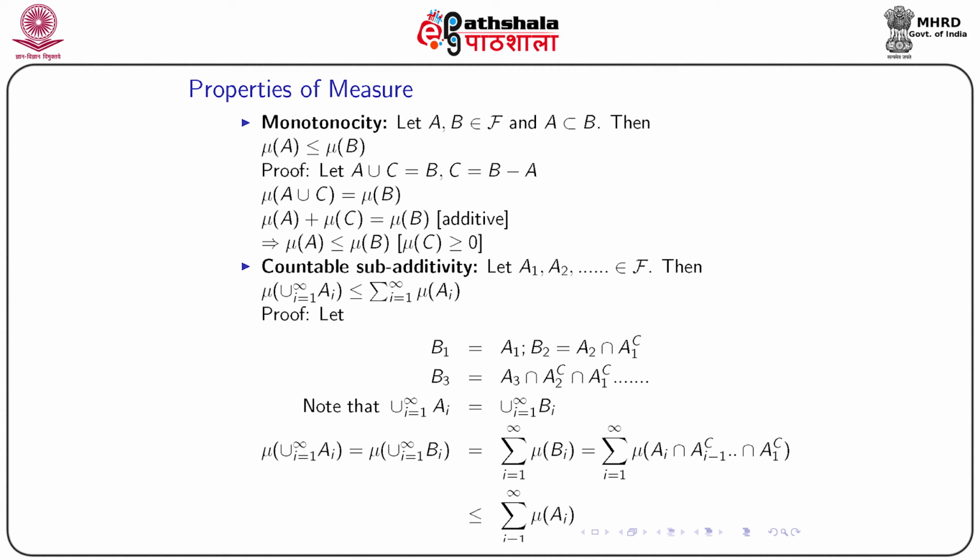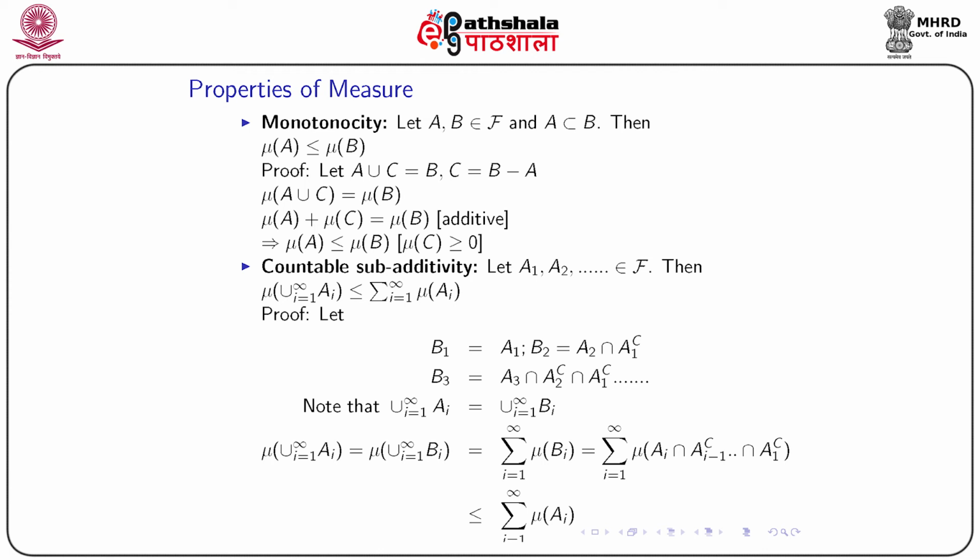So, in general, Bi is defined as Ai intersection A1 complement, A2 complement, A3 complement and so on up to Ai minus 1 complement. And if you note, the union over i from 1 to infinity of Ai is the same as taking the union over Bi's.